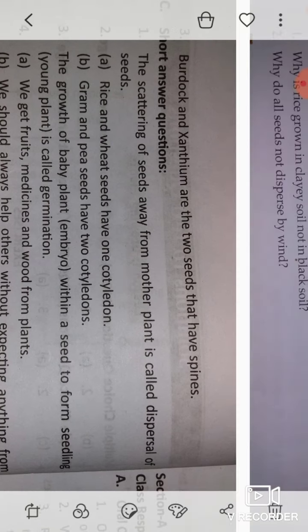First question is, what is meant by dispersal of seeds? Means what we call a seed is dispersed. The answer is, the scattering of seeds away from mother plant is called dispersal of seeds. Means a seed is carried away from the mother plant by various reasons like wind, water, explosion. So the scattering of seeds away from the mother plant is called dispersal of seed.